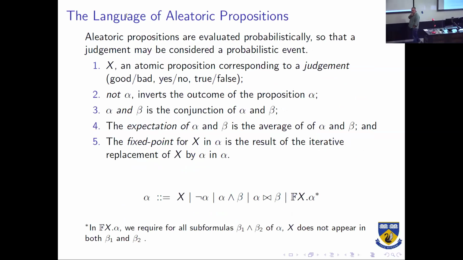So to summarize the language that we're looking at, we have atomic propositions, X, which are judgments, but semantically, we can just consider these as the roll of a dice. Every time you encounter one of these symbols in a formula, you flip the coin with a bias or you roll the dice to decide whether or not it holds. We have negations and conjunctions as normal. We have this expectation operator, which is just the average likelihood of the two propositions, alpha and beta, and this fixed point operation, which allows us to iterate through and make a decision.